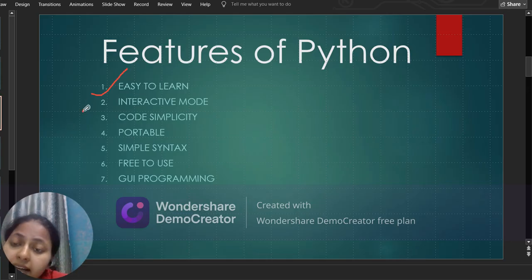Then next comes interactive mode. Python is a very interactive language. It runs the code line by line and gives the result at that time only. Next, code simplicity: in other languages we have to learn lots of syntax, but Python is very easy.